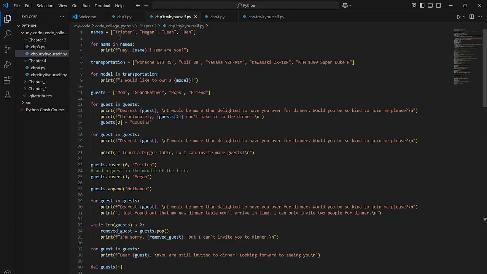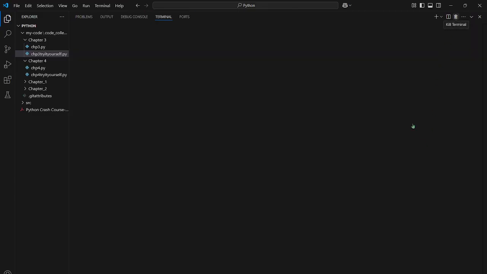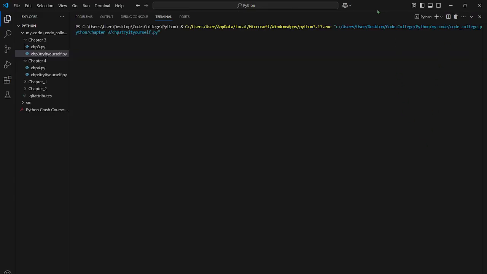Here's the names list, these are the names I put in, and now we're going to print them. Each name has to have a specialized message: Hey, it inserts the name of who you selected, how are you. So let's print this. It takes a while to load everything.